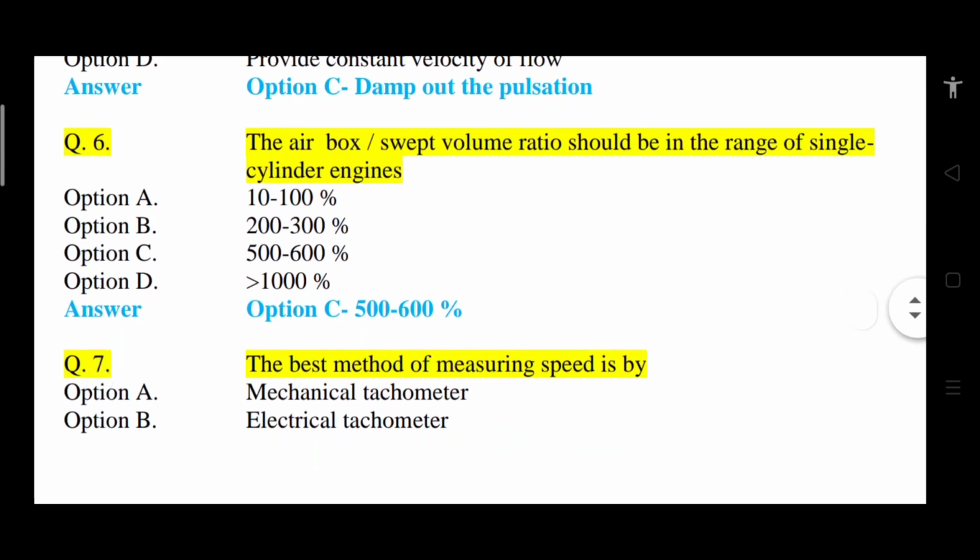Question number 6. The airbox to swept volume ratio should be in the range of, for single cylinder engines, option A 10 to 100%. Option B, 200 to 300%. Option C, 500 to 600%. Option D, greater than 1000%. So correct answer is option C, that is 500 to 600%.